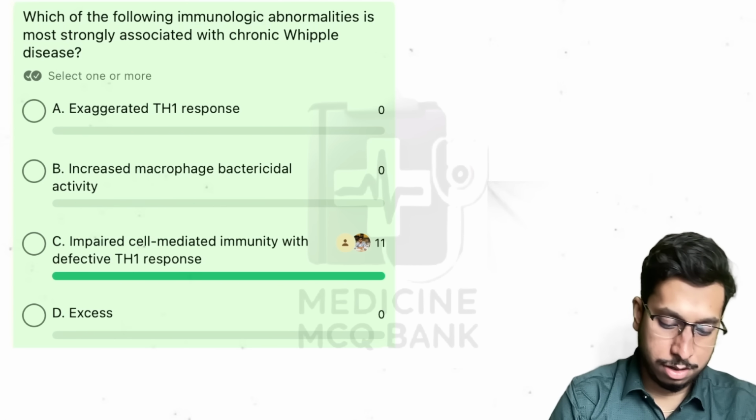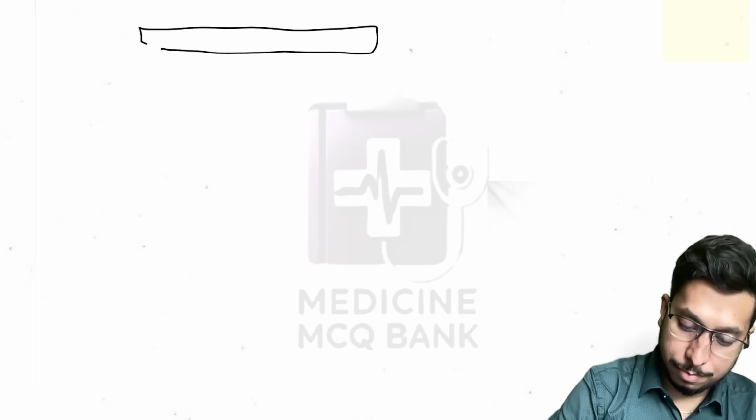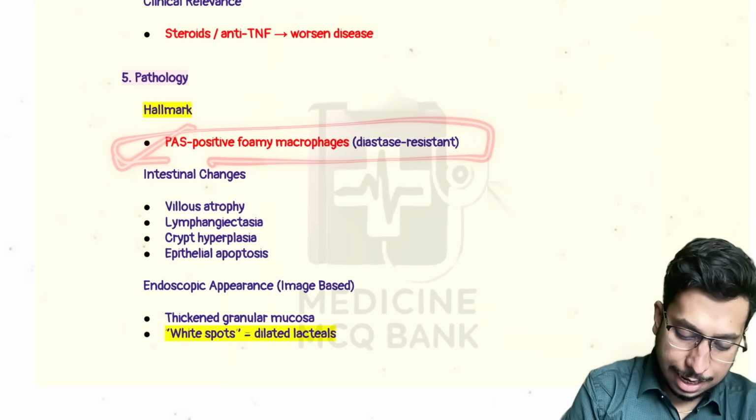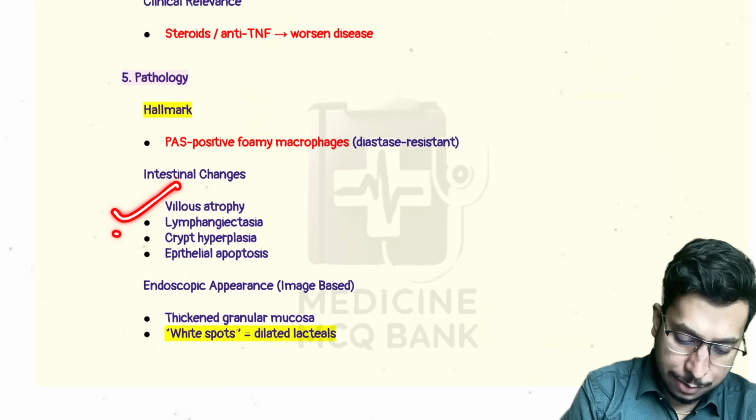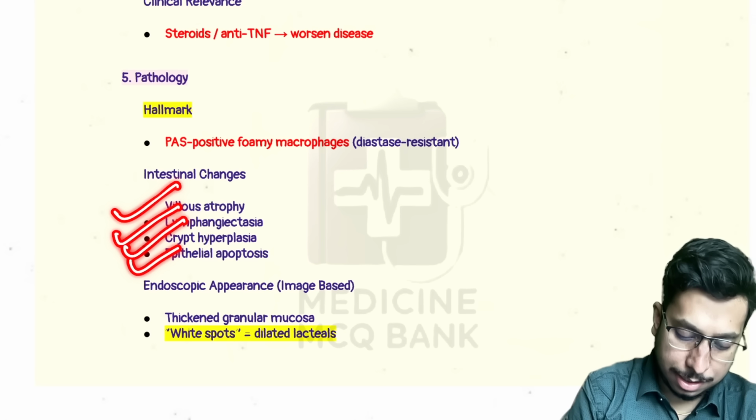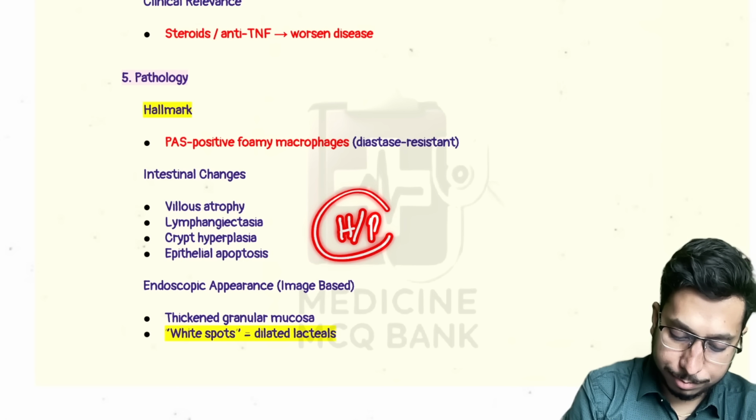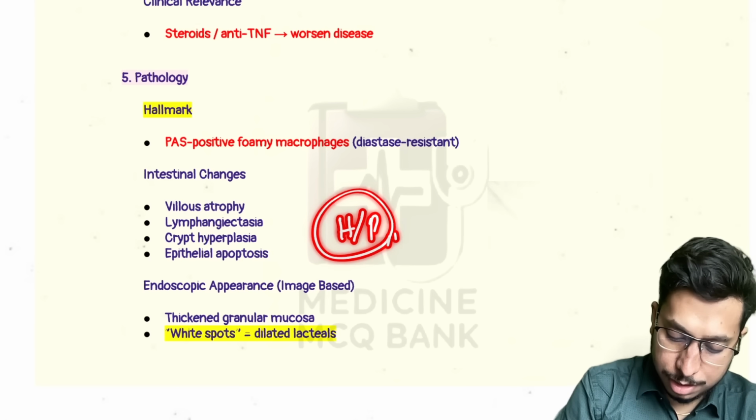Okay. All right. Now, let's discuss pathology a little bit more. So, hallmark is PAS positive foamy macrophages. Intestinal changes are villus atrophy, lymphangiectasia, crypt hyperplasia, and epithelial apoptosis. Obviously, this can be seen in histopathology only, in microscopic appearance. Grossly, endoscopically, we get thickened granular mucosa.